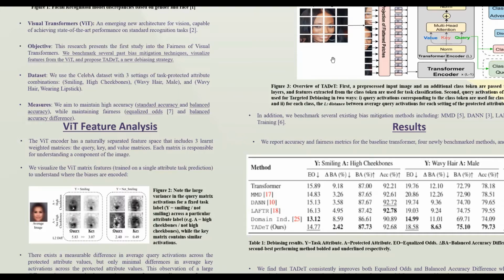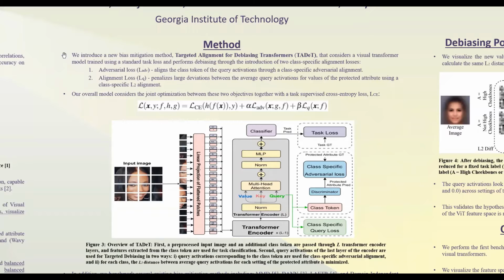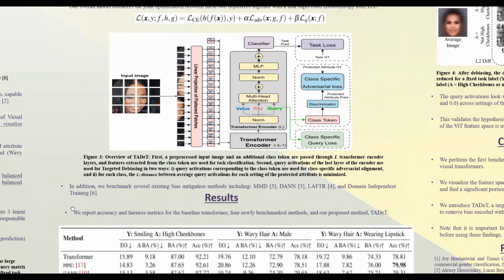So we use this idea and propose our bias mitigation algorithm TDET. TDET considers a visual transformer model trained using a standard task loss and performs debiasing through the introduction of two class-specific alignment losses. First, the adversarial loss is computed on the query class token. Second, the L2 loss is computed on the entire query matrix apart from the class token. Additionally, we benchmark previous mitigation approaches on the transformer, including MMD, DAN, LAFTR, and domain-independent training.